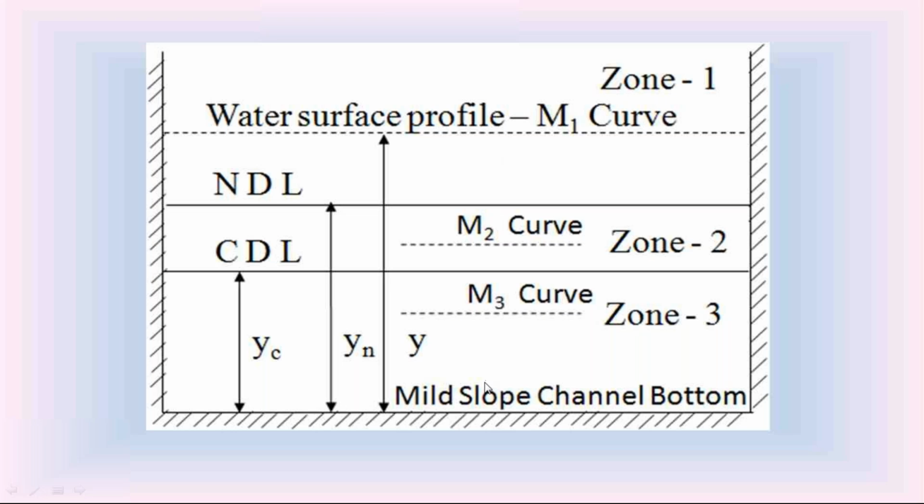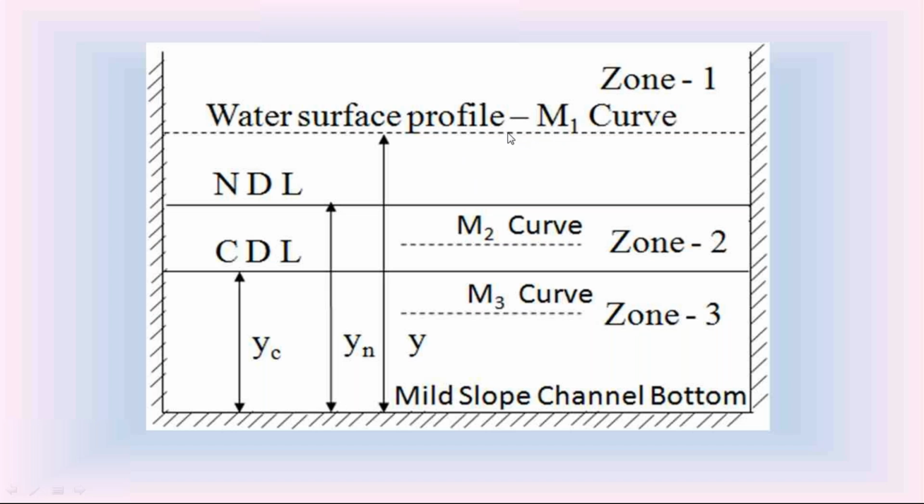So check this diagram. Here we have the different water surface profiles in the mild slope channel bottom. Since this water surface profile is in the mild slope channel bottom, we call it M curve.